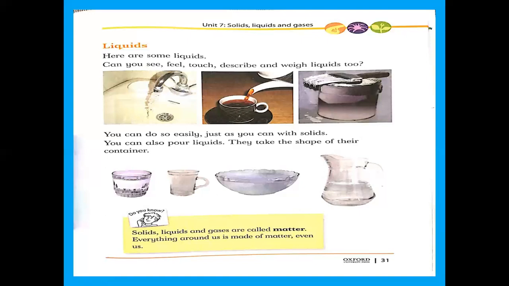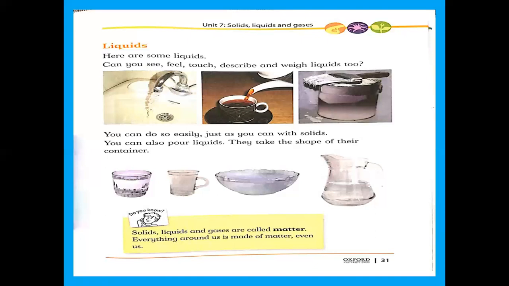The 20 ml water takes the shape of the cup, the bowl, the jug. When you put any liquid in any container, that liquid takes the shape of that container. Is it clear? This is about the liquids.